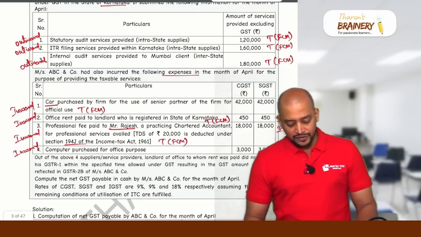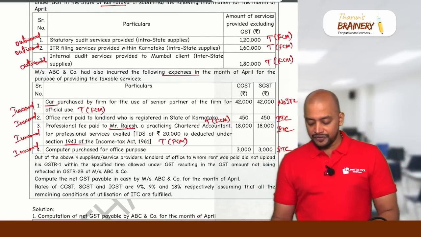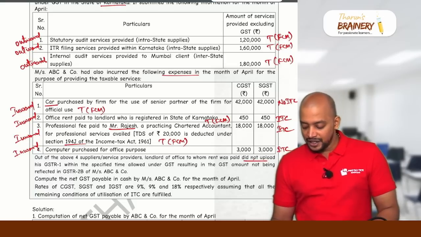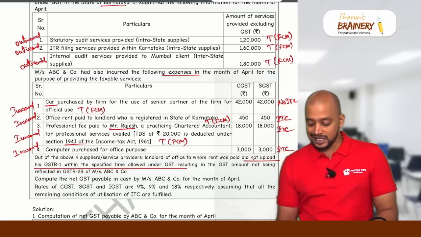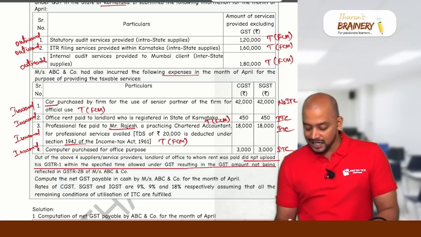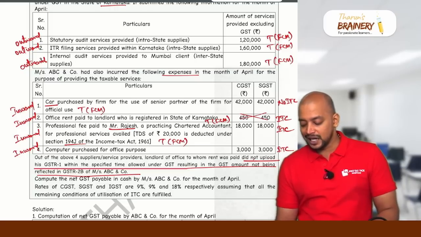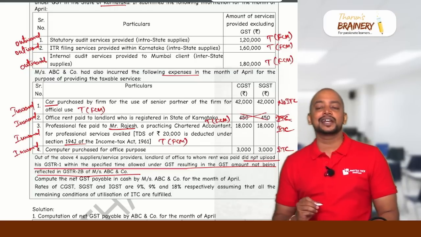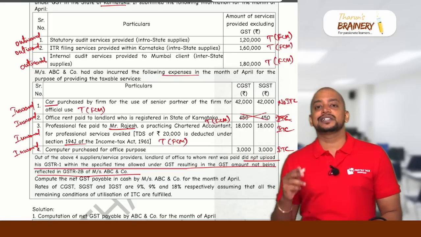Then, out of the above four supplies or service providers, landlord of office to whom rent was paid did not upload his GSTR1 within the specified time allowed under GST, resulting in GST amount not being reflected in 2B. Means this particular rent is there, na, office rent. So this cannot be taken as ITC. Why this cannot be taken as ITC? Because we have one condition that the supplier should file the GSTR1.